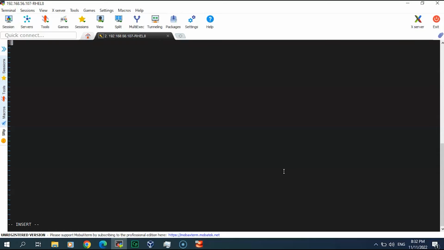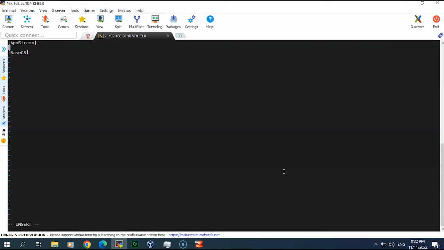Between brackets, I will create app stream that will contain all app stream and base OS. In Red Hat, there are two kinds of repositories that should be configured. One is app stream and the second is base OS. Let's start with app stream.